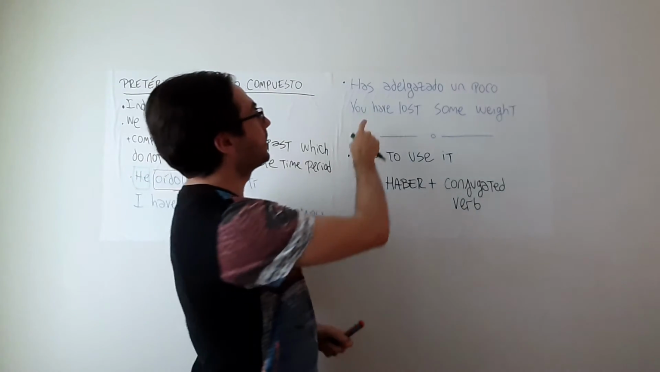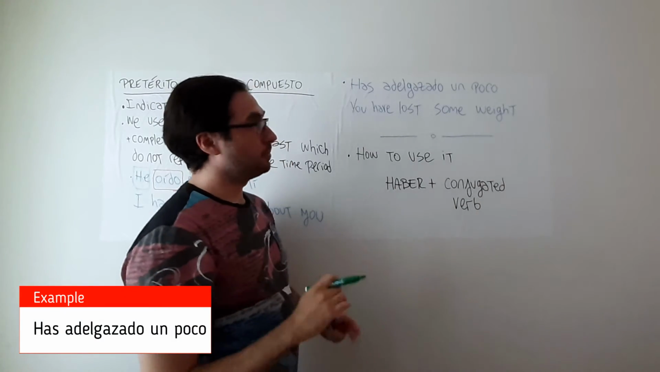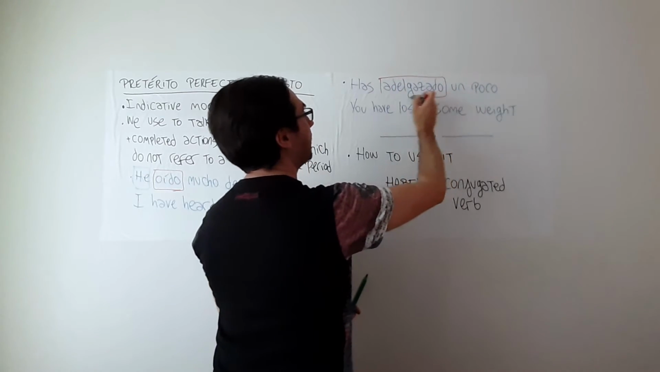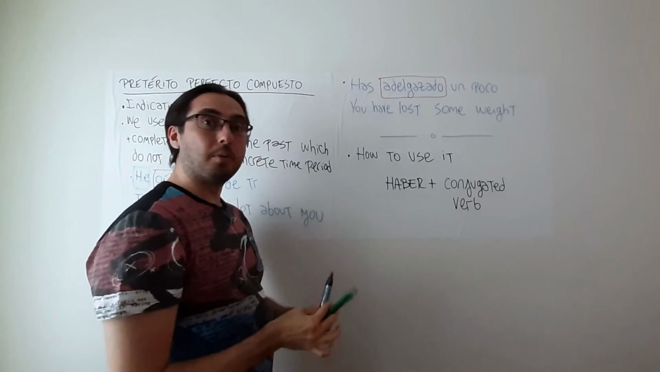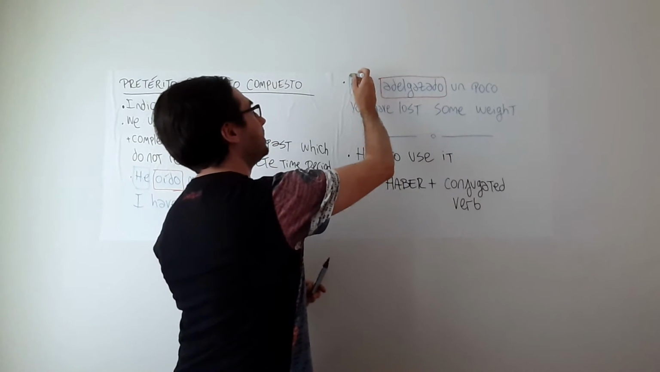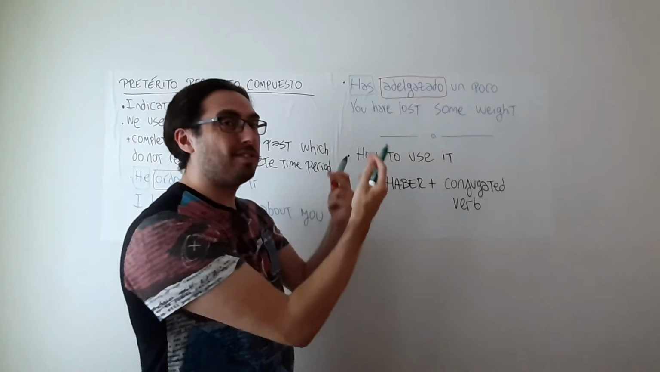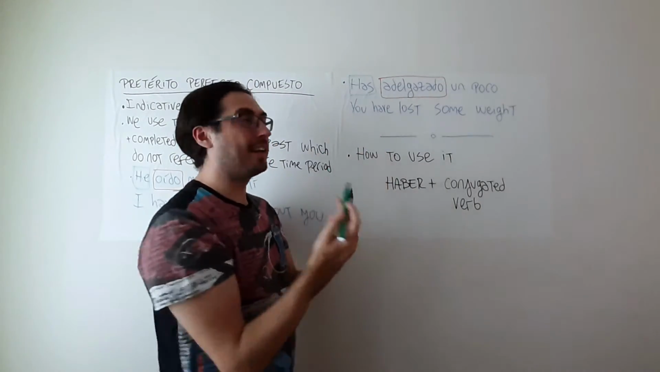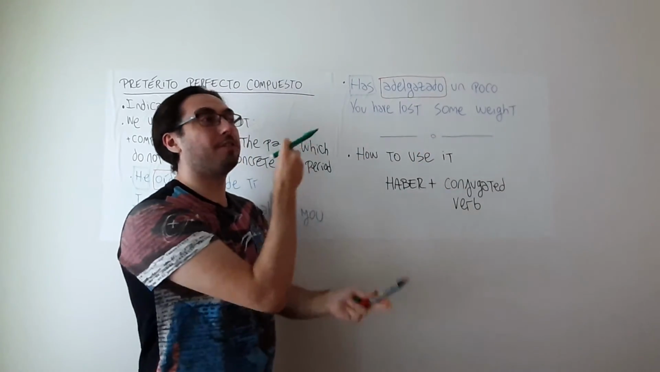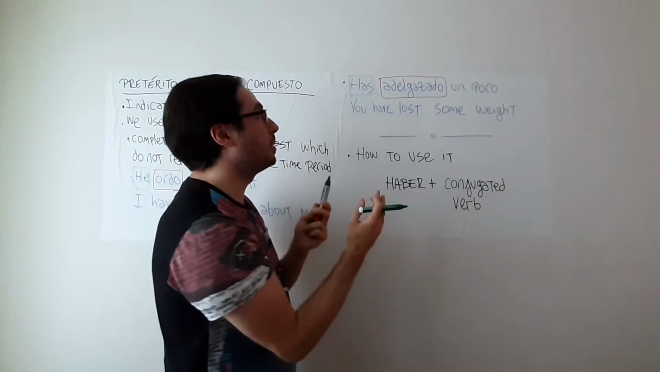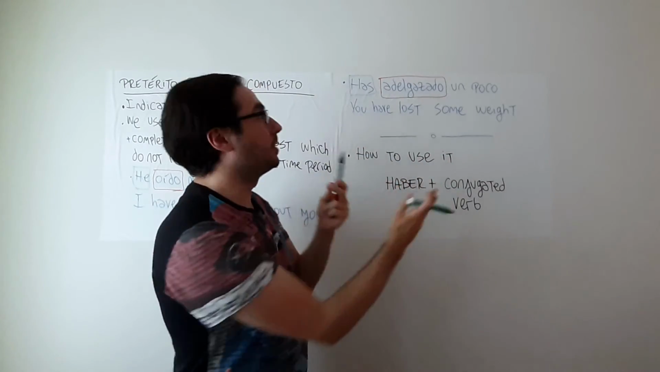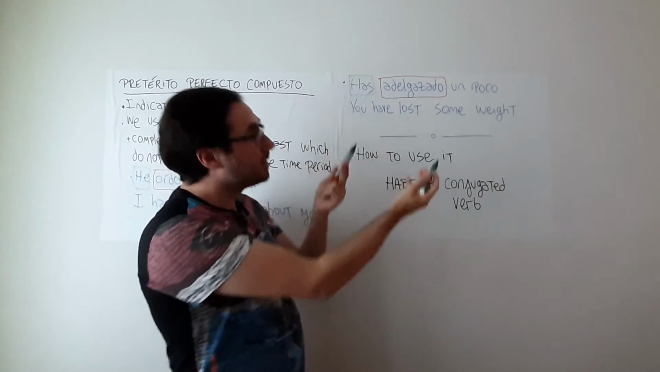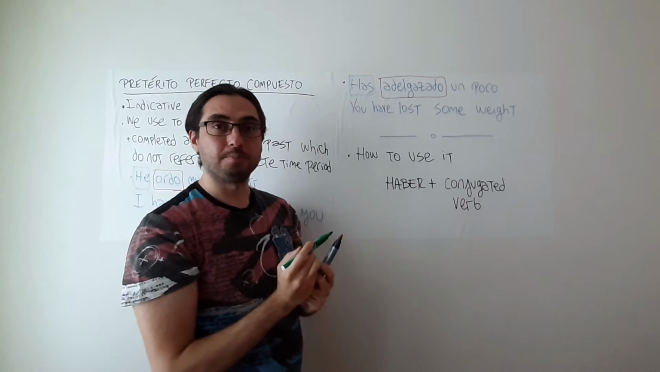Another example: "has adelgazado un poco", you have lost some weight. Here, our action is adelgazar, adelgazado. Then we have our indicator that we think that this is something that has happened recently, but yet we are not saying when, at a concrete period of time that this has started happening or not. Maybe you have not seen this person for some time, and you say, oh yeah, by the way, in this time that we have not seen each other, you have lost some weight. So yeah, "has adelgazado un poco".